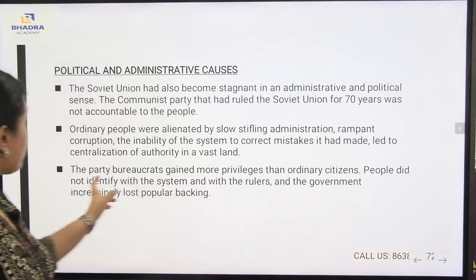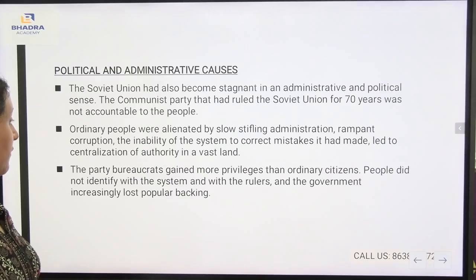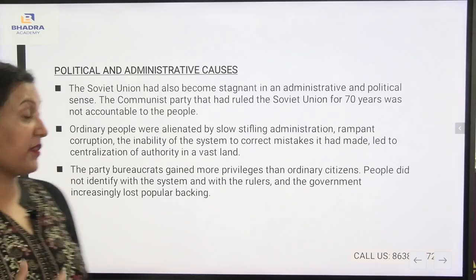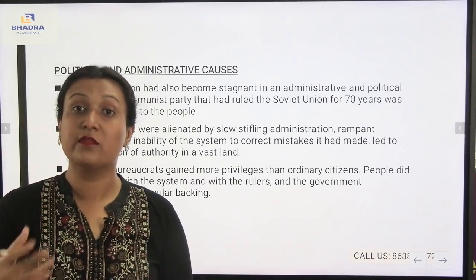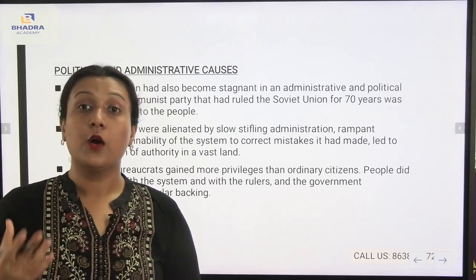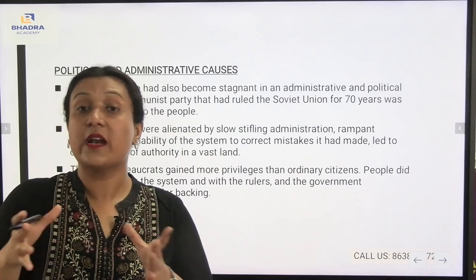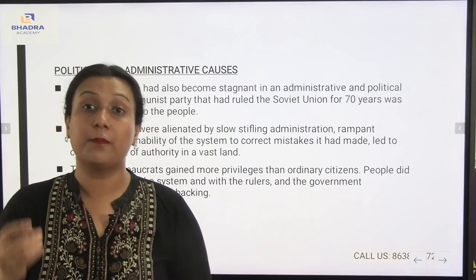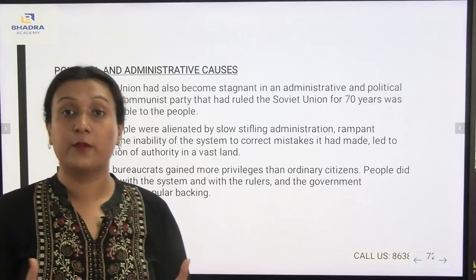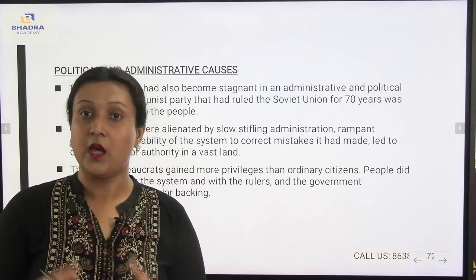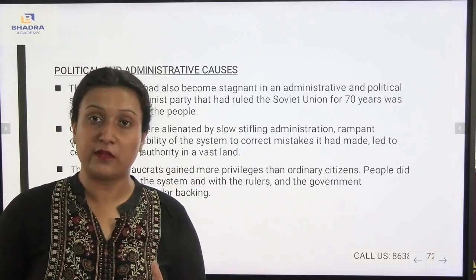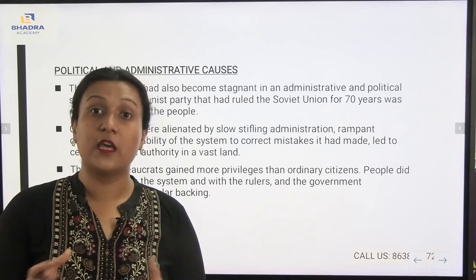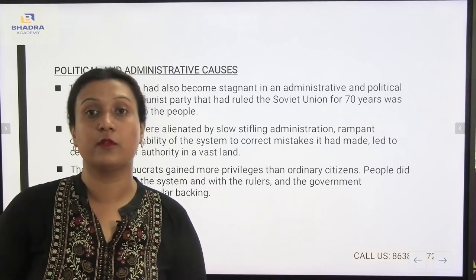The party's bureaucrats gained more privileges than ordinary citizens. People did not identify with the system and with the rulers, and the government increasingly lost popular backing. Now, who are the party bureaucrats? They are the people who are part of communism, the followers of communism. They were having all the privileges in comparison to the ordinary citizen. The party bureaucrats, who were the supporters of the state itself, were enjoying more privileges than the common people.